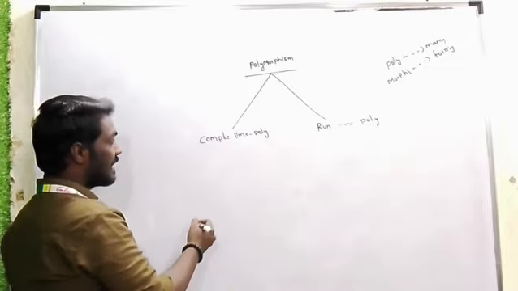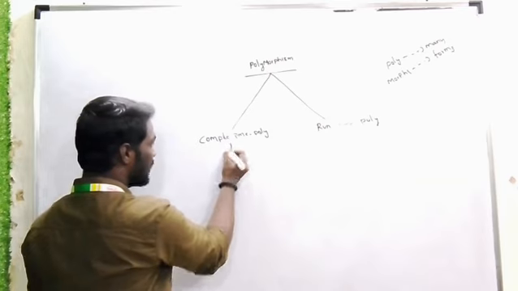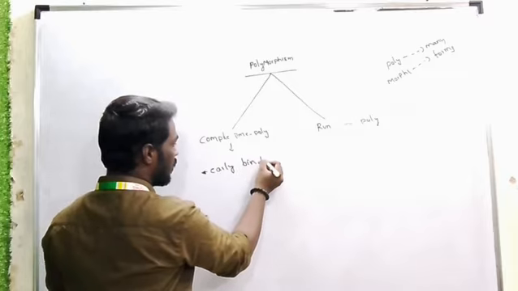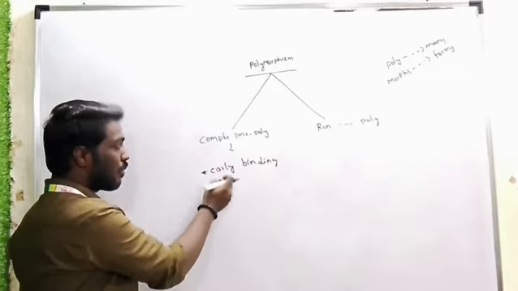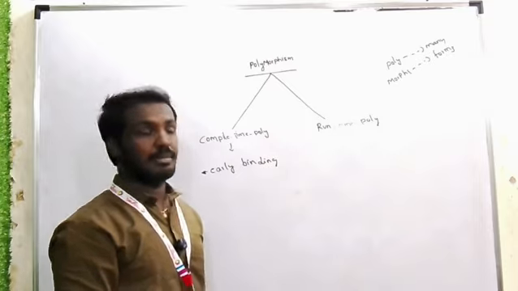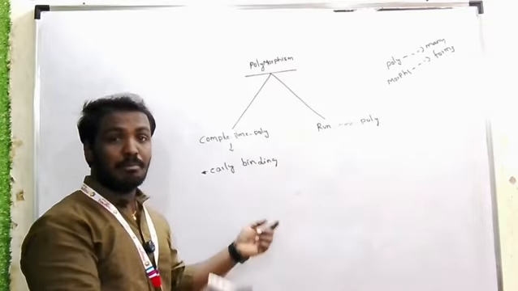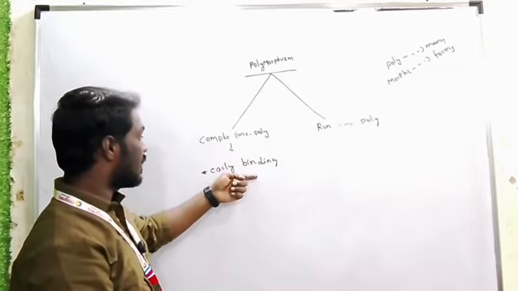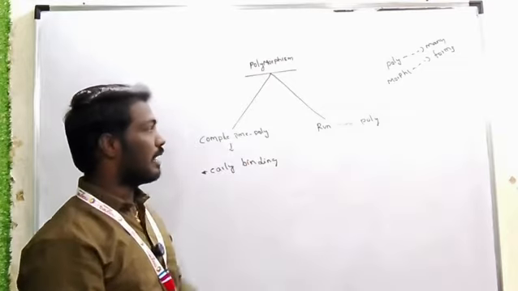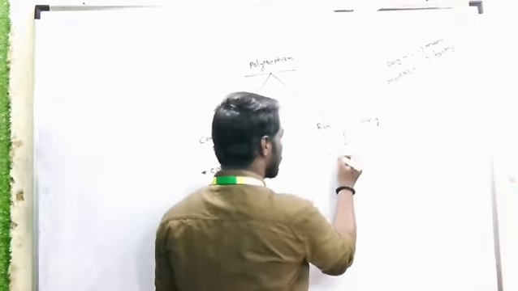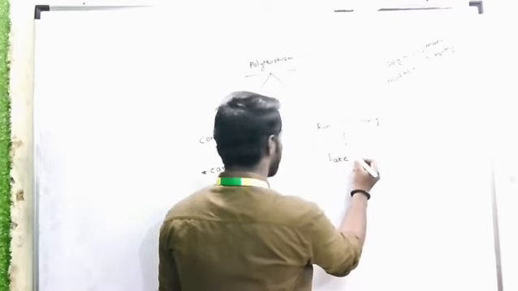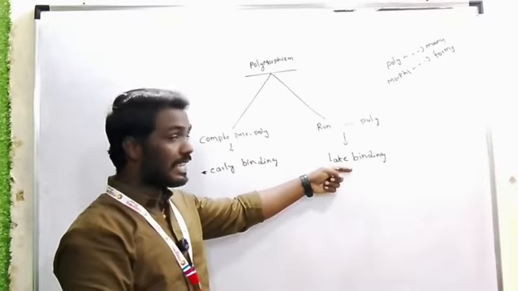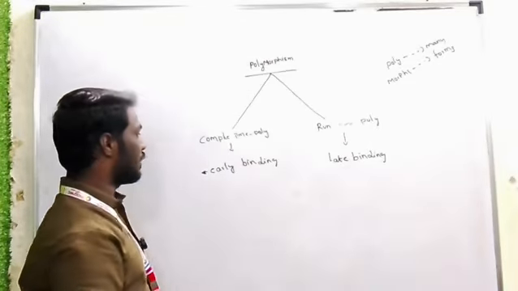Coming to compile time polymorphism, it is also known as early binding. It means the binding will be done before execution. So that's why compile time polymorphism is also known as early binding. The runtime polymorphism is also known as late binding. Why late binding? Because the binding will be done at execution time.